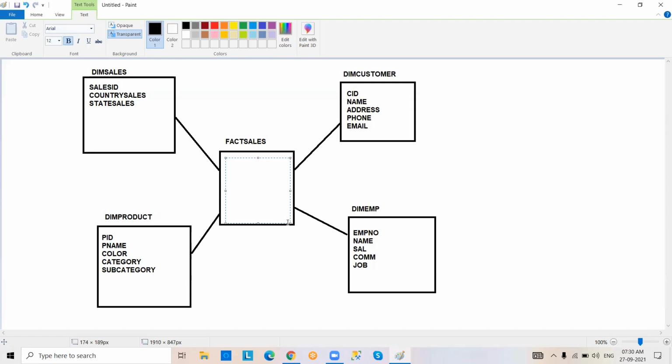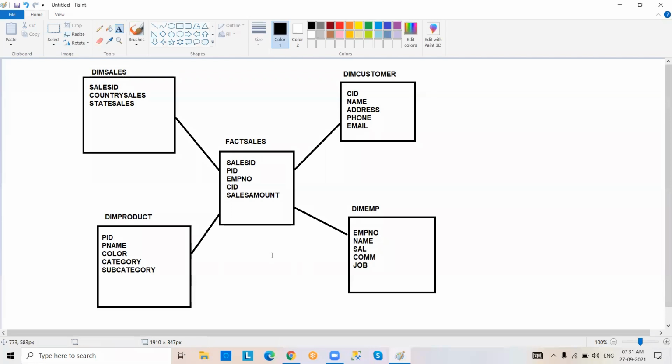You can make little changes to the dimension table structure, not the data. And now here, see sales ID, product ID, in the same way employee number, customer ID, sales amount, this type of columns we are going to keep in the fact table.